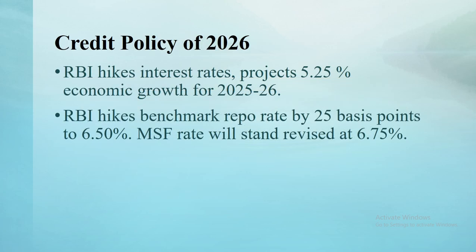Last one is credit policy of 2026. The RBI hikes interest rate, projects 5.25% economic growth for the financial year 2025 to 26. RBI hikes benchmark repo rate by 25 basis points to 6.50%. Marginal standing facility rate will stand revised at 6.75%.